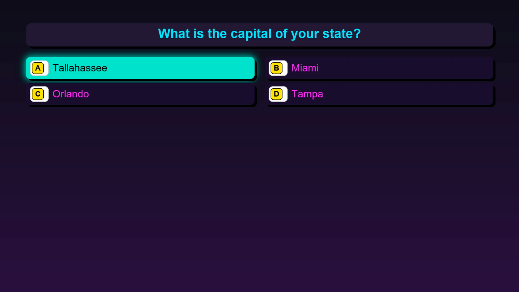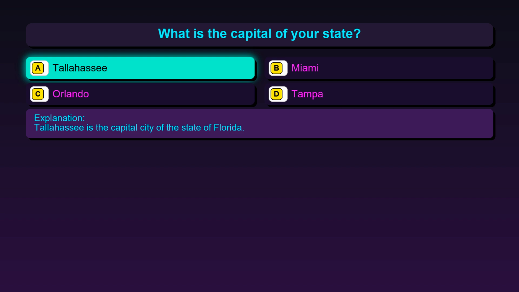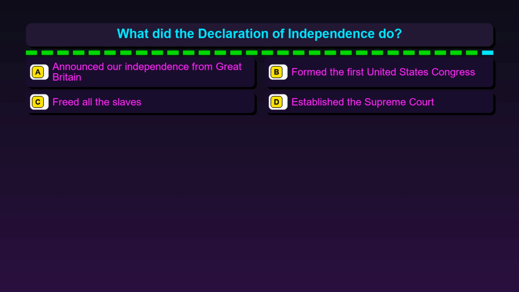The correct answer is option A. Tallahassee. Tallahassee is the capital city of the state of Florida. Question 35. What did the Declaration of Independence do?